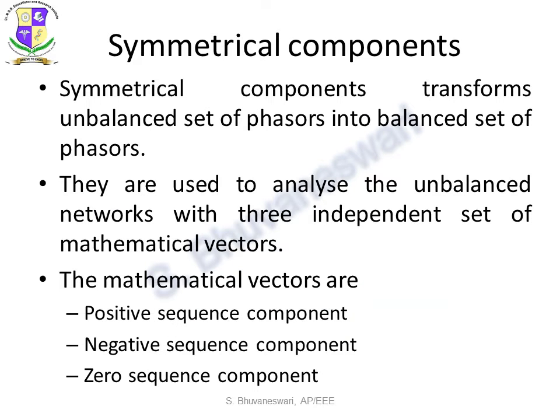Symmetrical components. Now we are going to see about symmetrical components. Symmetrical components transform an unbalanced set of phasors into a balanced set of phasors. Why does an unbalanced set of phasors occur in a system? It is only due to the fault which occurs in the power system. So when such an unbalance occurs in a system, we need to analyze the unbalanced system with a component called a symmetrical component. The symmetrical components are used to analyze the unbalanced network with three sets of independent vectors, which are positive sequence component, negative sequence component, and zero sequence component.